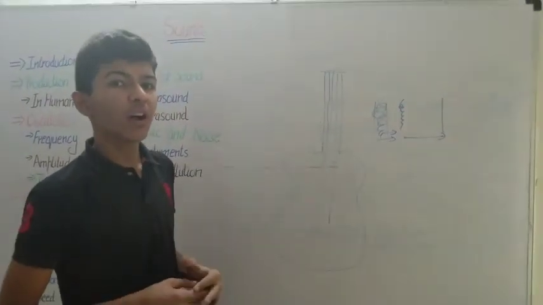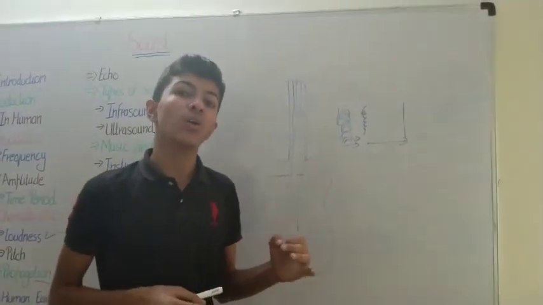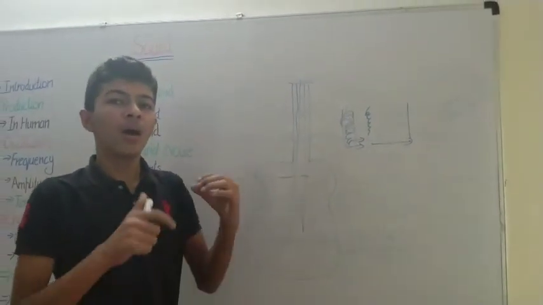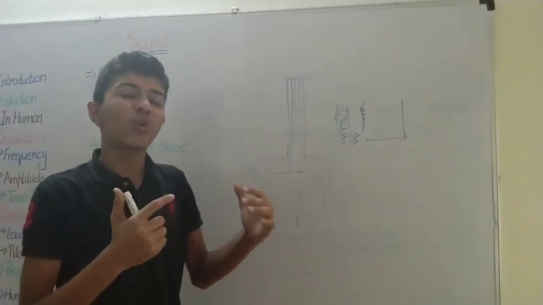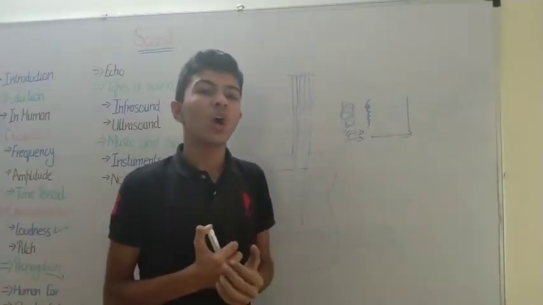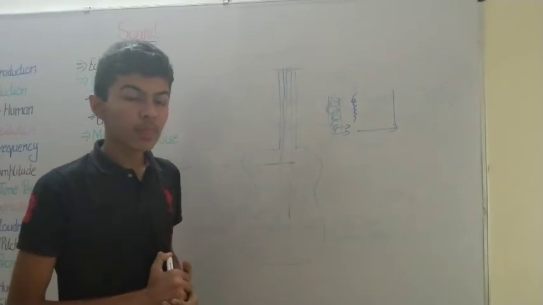But a flute, or the wind instruments, produce sound by vibrating air columns. This depends upon where you have placed your fingers on the flute, so that it will produce sound of different intensity or different pitch.